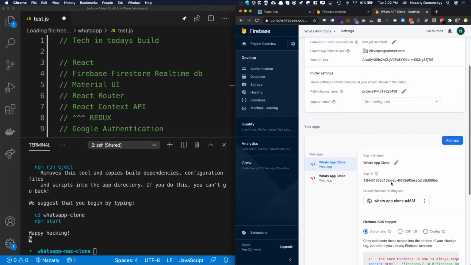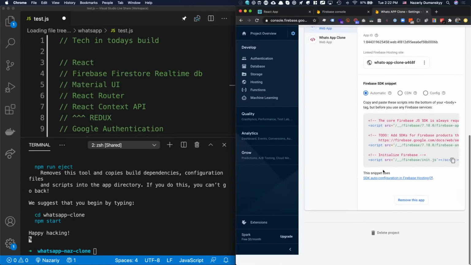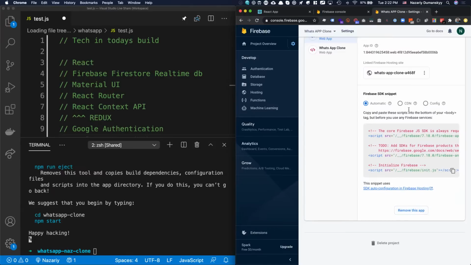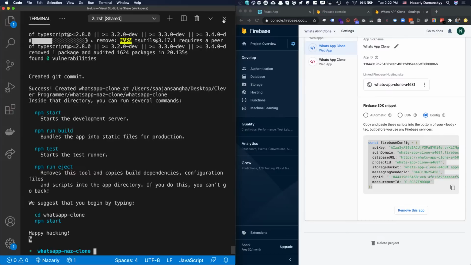Let's go ahead and click that config at the bottom. At the bottom, you should see three different switches. You want to click the config switch. I see. And so we need to copy this, right? Yep. Copy that.